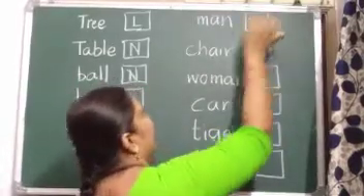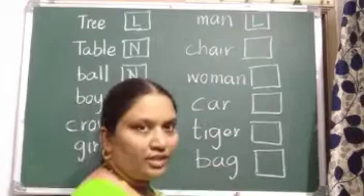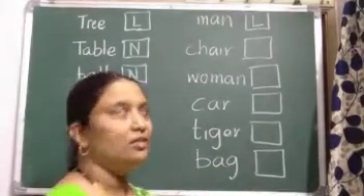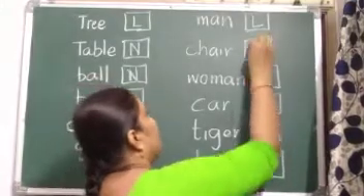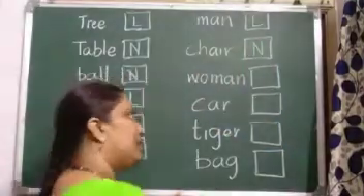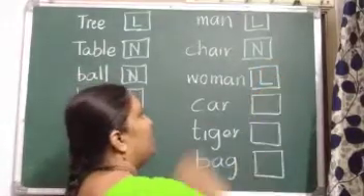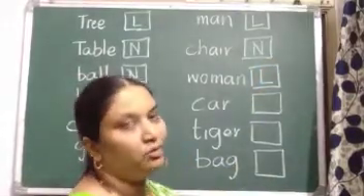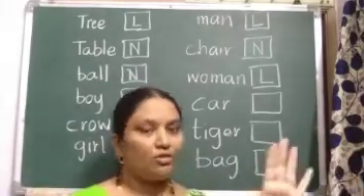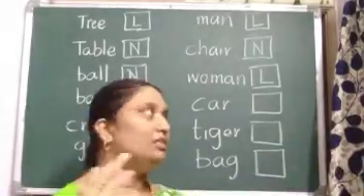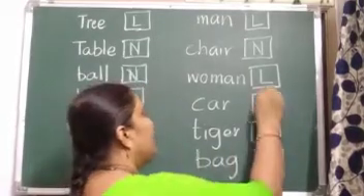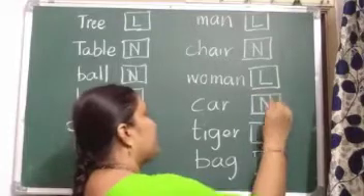Man. Is man a living or a non-living thing? Living thing. Chair. Is chair a living thing? Day by day will it increase its size? No. Non-living thing. Woman? Yes, living thing. Car. Just now I have explained to you. Car can go from one place to another, but not on its own. When the driver drives the car, then only it will move. So car is a non-living thing.